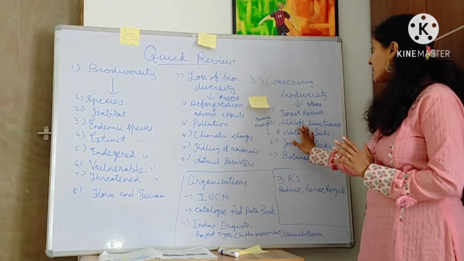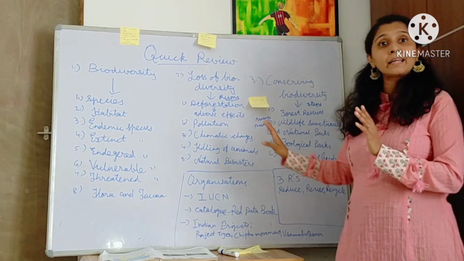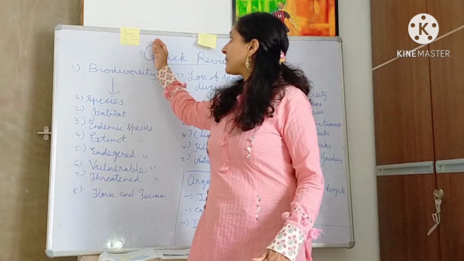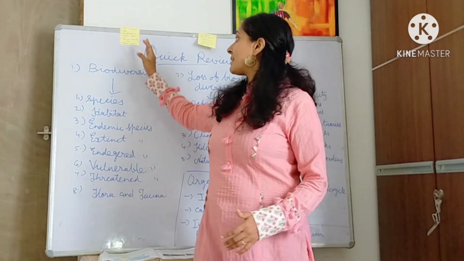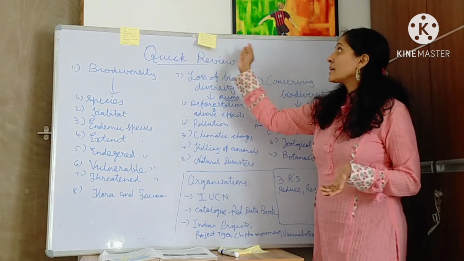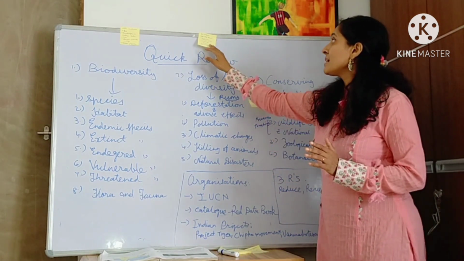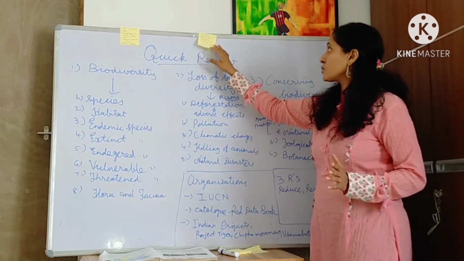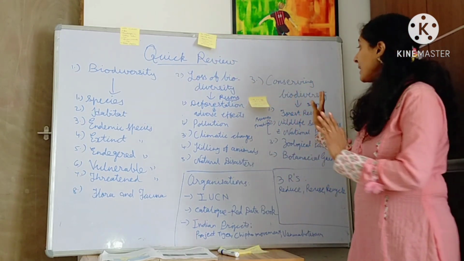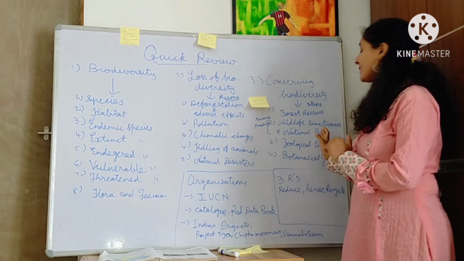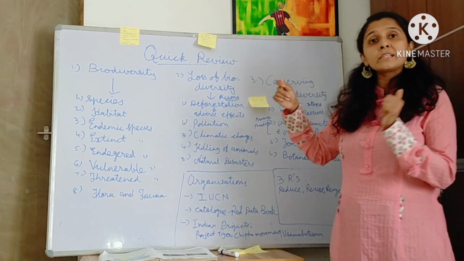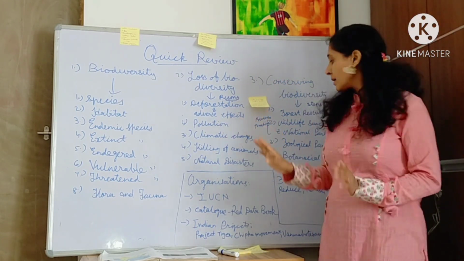Many wildlife sanctuaries and national parks are in India. A few examples are Bandhavgarh in Madhya Pradesh, Bandipur in Karnataka, Sariska in Rajasthan, Corbett in Uttarakhand, Gir in Gujarat, Keoladeo Ghana in Rajasthan, Bharatpur, also called Bharatpur Sanctuary, and Kaziranga in Assam. These are all examples of wildlife sanctuaries and national parks. You must have learned these names, right? You can use these names in your answers also, right?